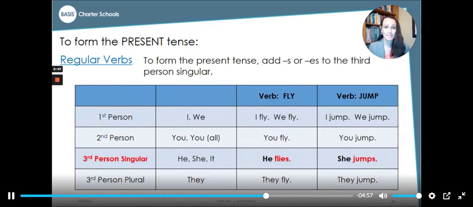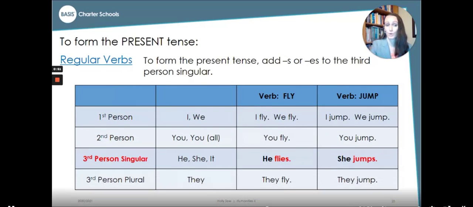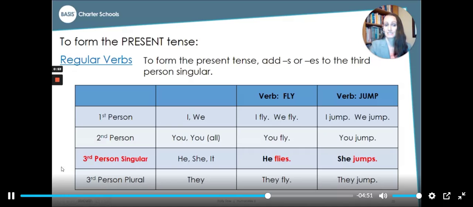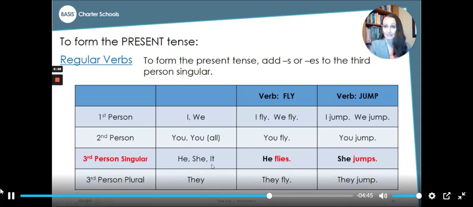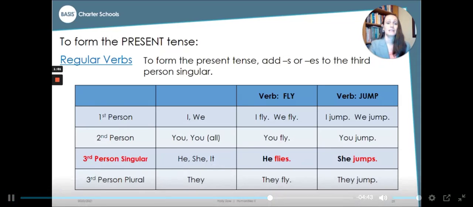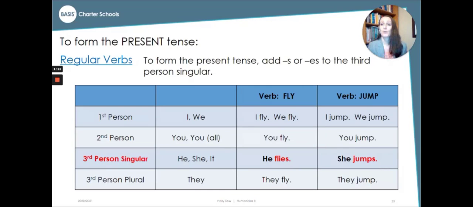To form the present tense of a verb, we need to watch out for the third person singular subjects. Anything that can be a he, a she, or an it. The third person singular gets an S added to the end of it, or an ES in some cases, to show that it is third person singular present tense.